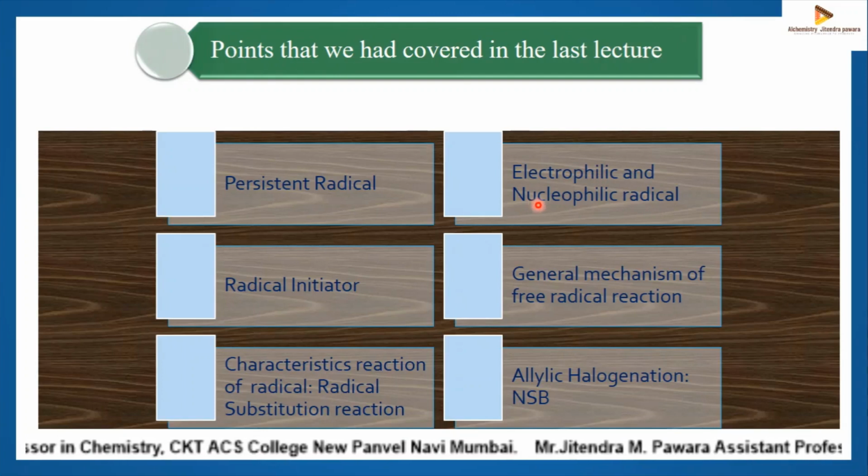And the second one is nucleophilic radical. Nucleophilic radicals are those radicals whose radical center atom is less electronegative than carbon. For example, trialkyl germanium, trialkyl tin, trialkyl silicon. These are the examples of nucleophilic radicals because the radical center atom is less electronegative than carbon, because germanium, tin and silicon atoms are less electronegative than carbon.